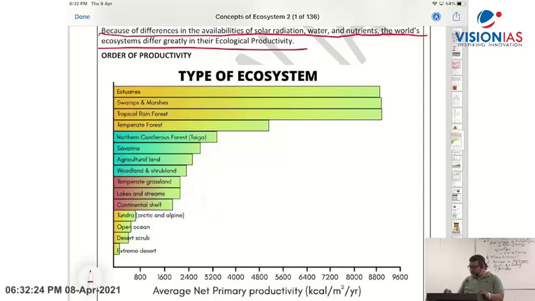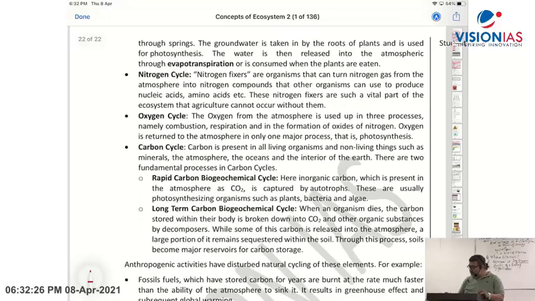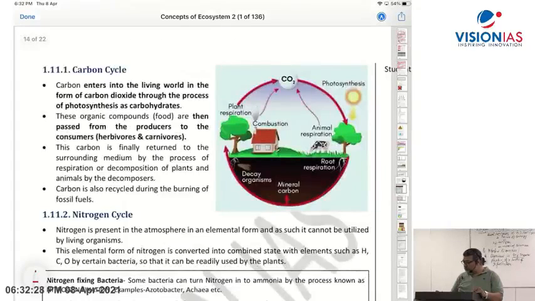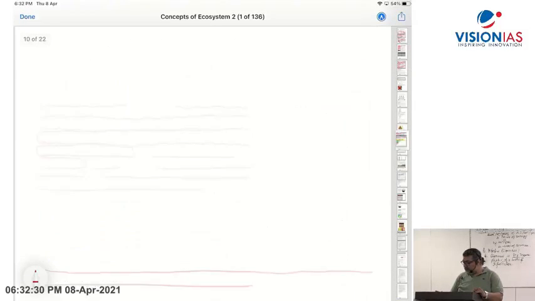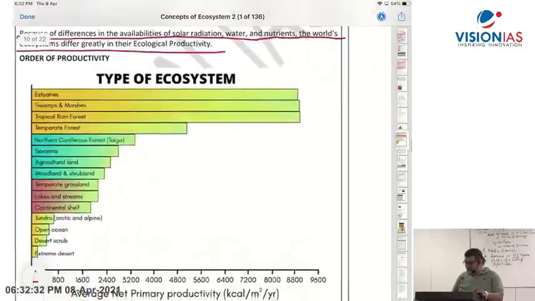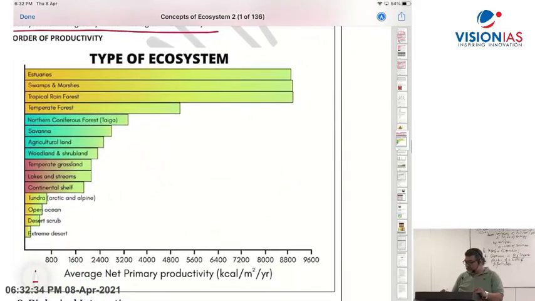If you take estuary, the mouth of the river, if you look at this diagram, it has a high level. Right? Swamps and marshes, high level.